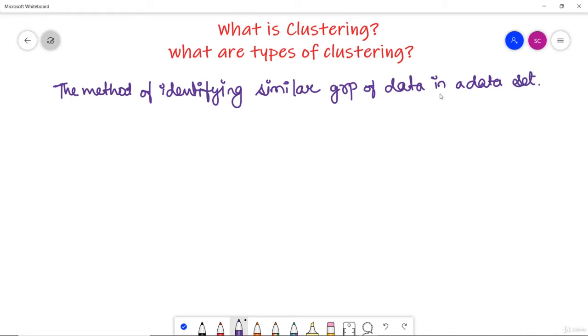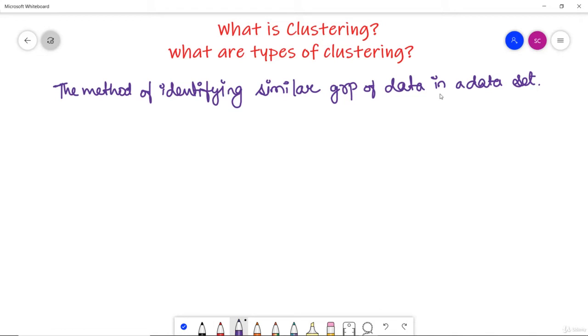So the method of finding the similar group of data in any data set is said to be clustering. It basically allows you to automatically split data into groups according to the similarity. In simple terms, grouping data is based on similarities only. If you want to group certain things, then there needs to be a certain parameter that is similar so that grouping can be done.